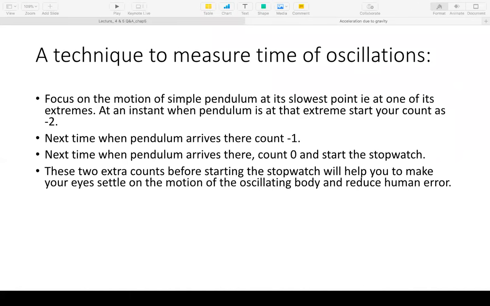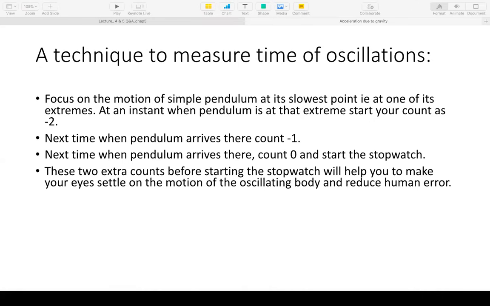Can I raise it to a large angle? No, not a large angle, because for the formula we have estimated the angles and taken sine theta as just theta. So large angles will deviate from the formula. Yes, we have derived this formula assuming a very small angle, so that sine theta is almost equal to theta, when theta is measured in radians, by the way, remember that.